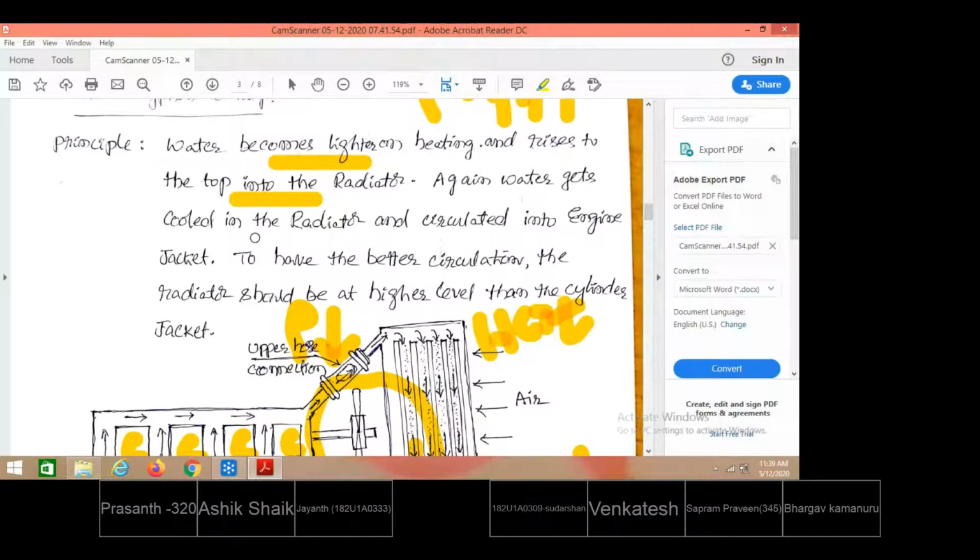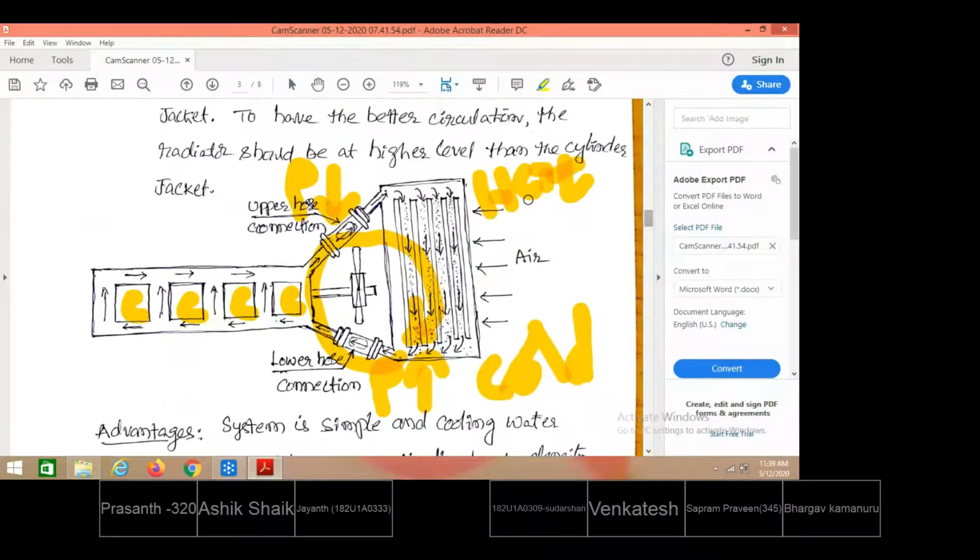Again, water gets cooled in the radiator. By rejecting the heat, see here, when hot water is flowing down, the air that is circulated or blown perpendicular to the radiator will take away the heat, and the temperature will come down by the time the water is collected at the bottom of the radiator.